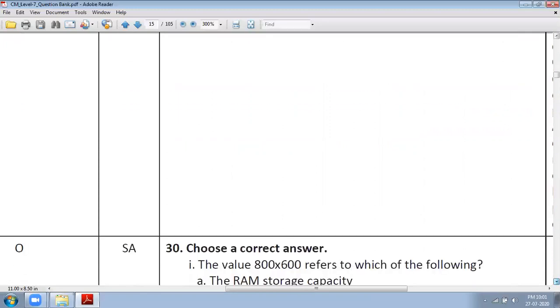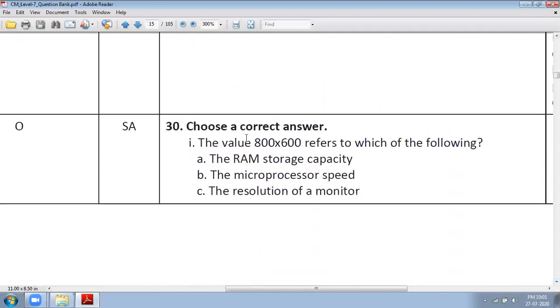Here the value of 800 into 600 refers to which of the following? It is not RAM storage capacity. This is the horizontal pixel, this is the vertical pixel. So here it is about pixels, so it is talking about resolution of the monitor.